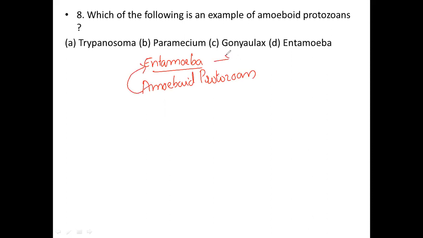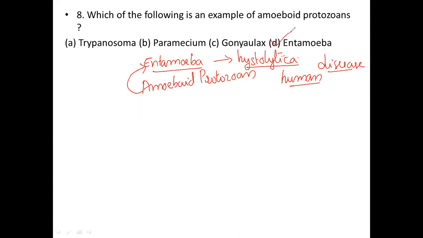Entamoeba histolytica will cause disease, particularly in human beings. We are going to study that particular Entamoeba later. Entamoeba histolytica is one of the amoeboid protozoans.